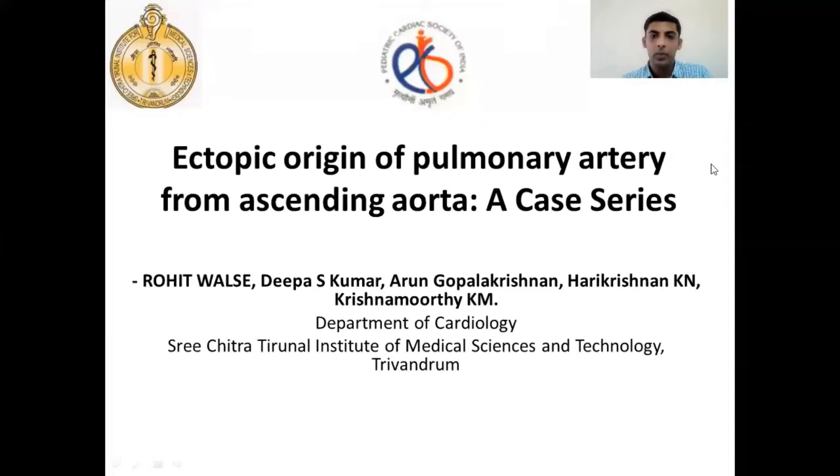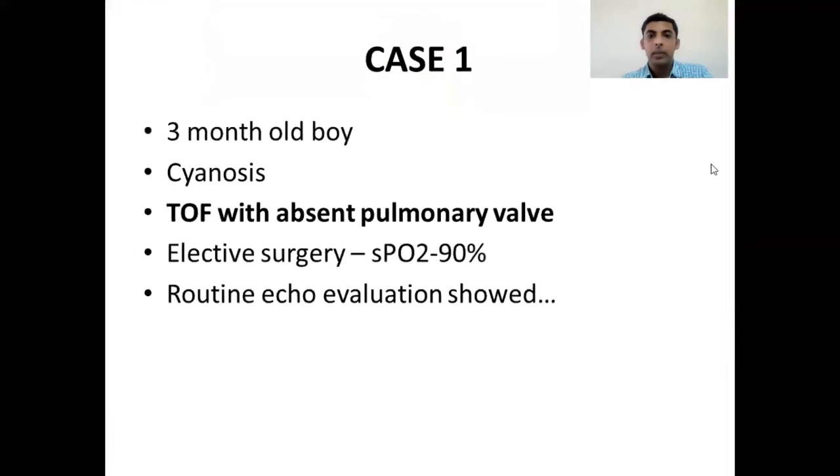Myself, Dr. Rohit Valse from Sri Chitra Institute, and I'll be presenting a case series of ectopic origin of pulmonary artery from ascending aorta. I would like to begin my talk with two representative cases. This was a 3-month-old boy who was referred to us with a diagnosis of tetralogy of Fallot with absent pulmonary valve for an elective surgery with saturation of 90%.